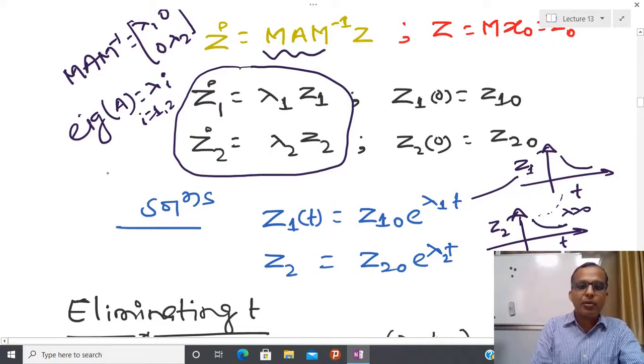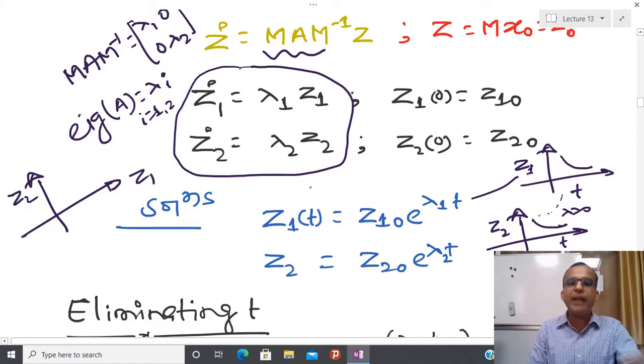But I have already told you that in phase plane analysis basically I have two axes, z1 and z2, and we are not mentioning the time. So we have to remove the time, and due to that reason whenever we talk about phase plane analysis, it is limited to time invariant systems, because in a time varying system it is very difficult to remove the information of time. Due to that reason, the analysis I am going to talk about today is limited to two-dimensional autonomous systems, that is, linear time invariant systems.